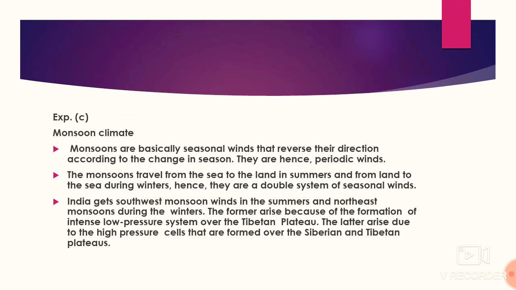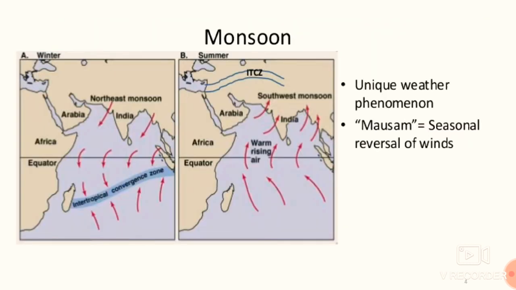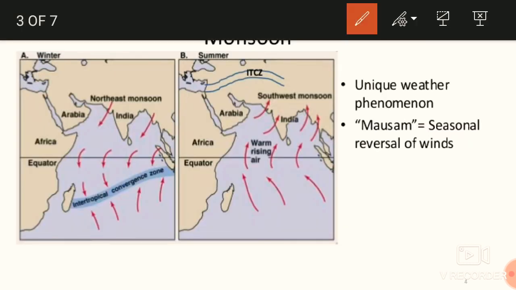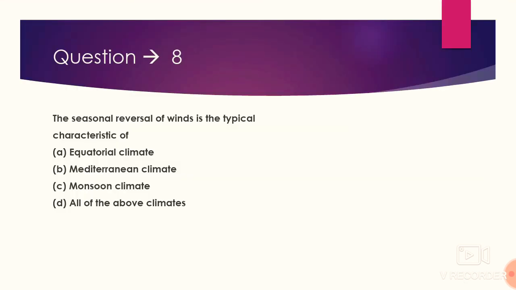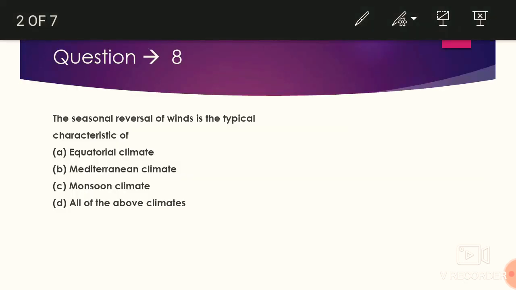Monsoon is basically a seasonal reversal of wind, because there is an intertropical convergence zone which develops with reference to the apparent movement of the sun, and there are two systems. In one system the wind will be blowing from the sea to the land, and in the other from the land to the sea, and they are known as the southwest monsoon and the northeast monsoon. So basically our answer is the seasonal reversal of wind. This is a monsoon climate.